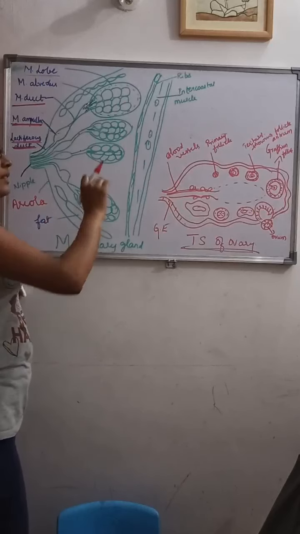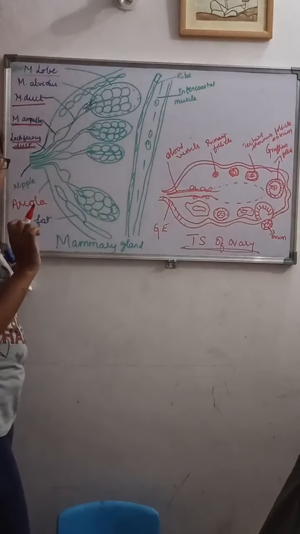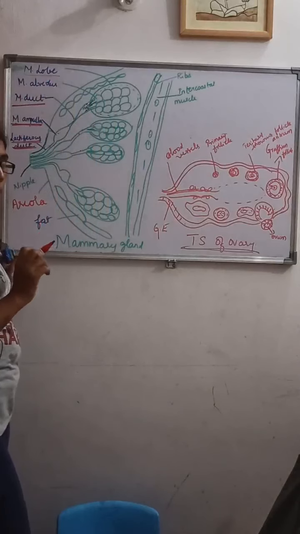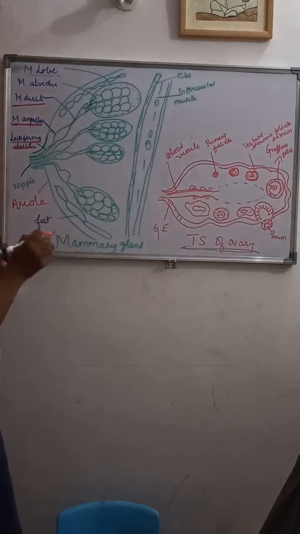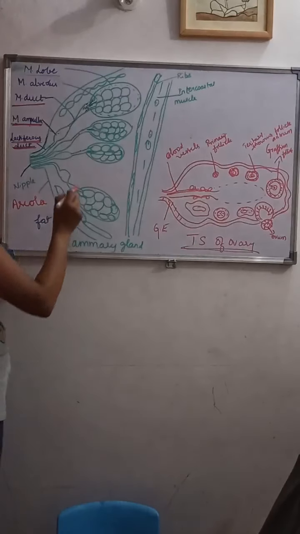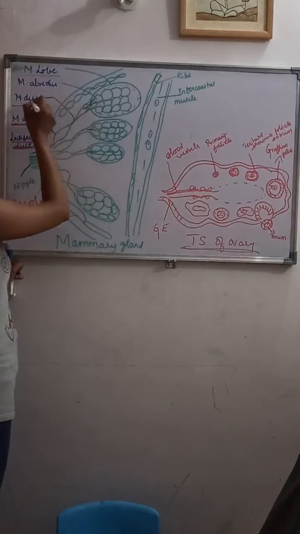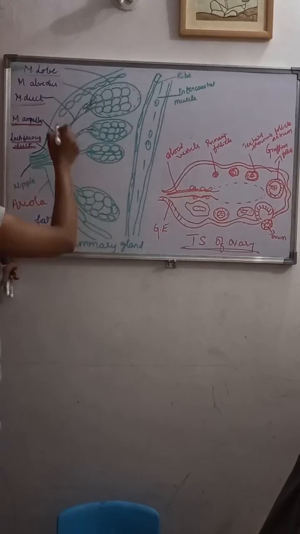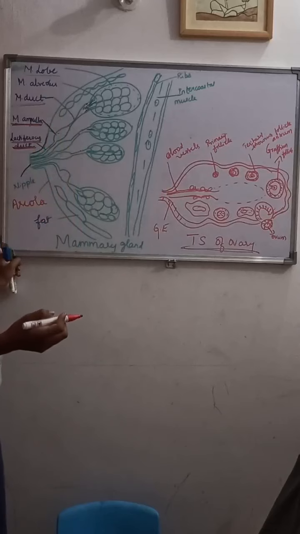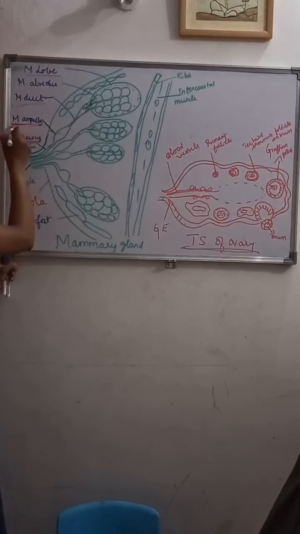This alveolar cavity opens to the mammary tubules. The tubules of each lobe open to form the mammary duct. Several mammary ducts then join at the base of the nipple and form the mammary ampulla.